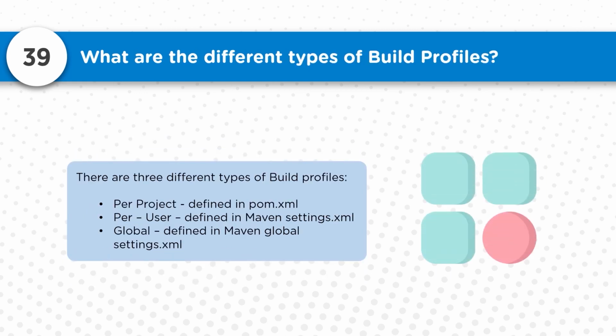Next, what are the different types of build profiles available? Build profiles can be defined per project. You can also define build profiles in the settings.xml file, and if you want, you can do it in the global settings.xml file as well. So there are different ways in which you can do the customization, and once it is done, you will have different ways of doing the setups and the configurations.